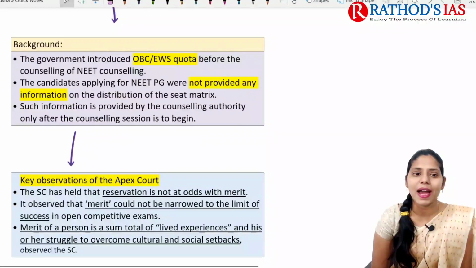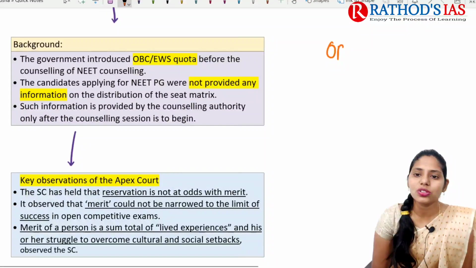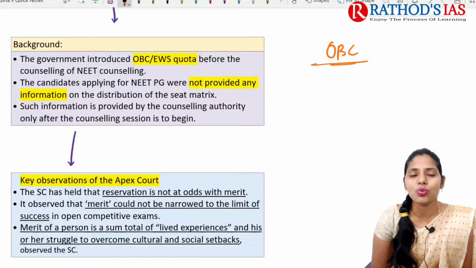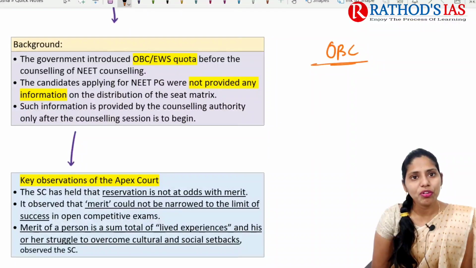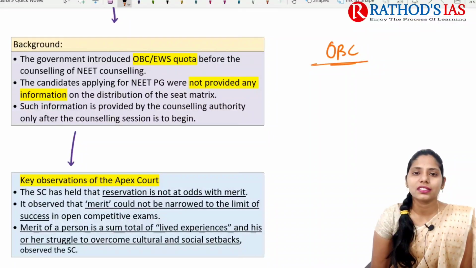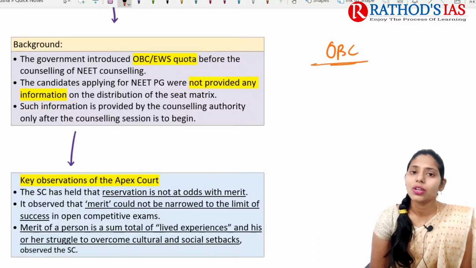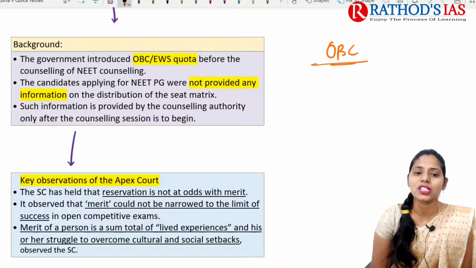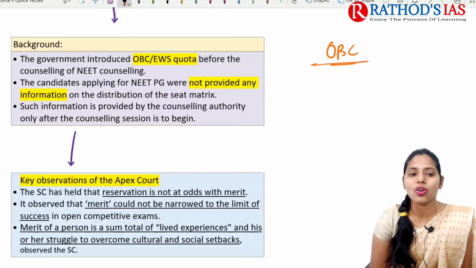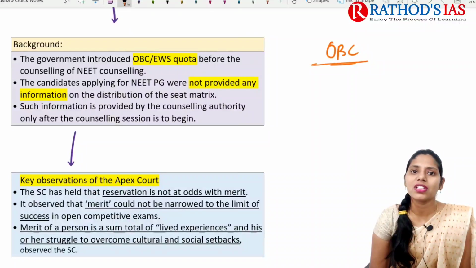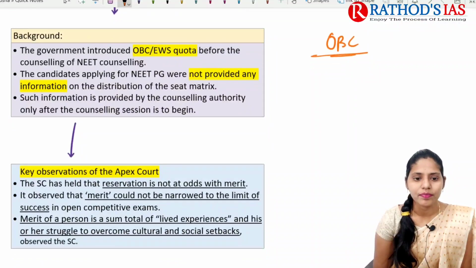If you're talking about the background, the government introduced this OBC or Economically Weaker Sections quota before NEET counseling. Later on, candidates applied for NEET PG. They were not provided any information on the distribution of the seat matrix. Such information was provided by the counseling authority only after the counseling session was going to begin, right?